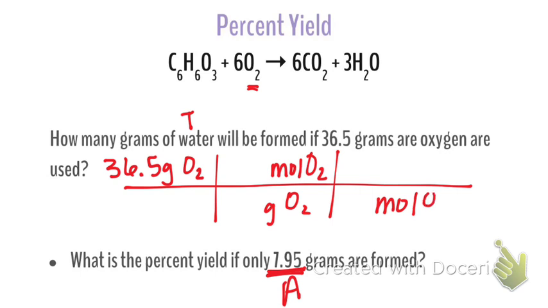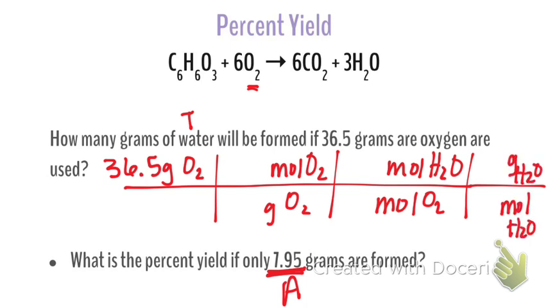Moles of O2 to moles of water. And then we need to take this all the way to grams. Moles of water to grams of water.